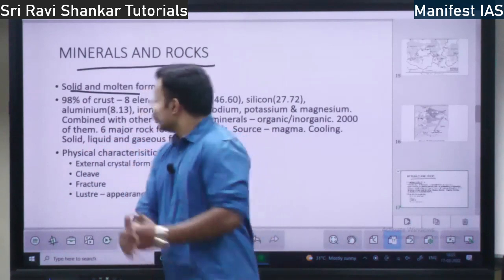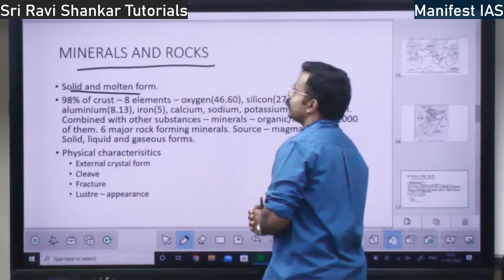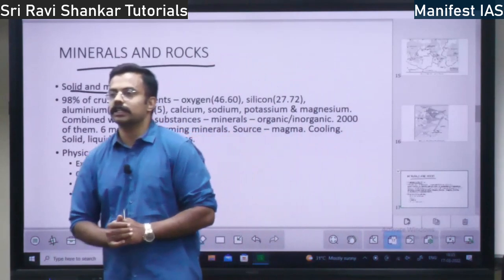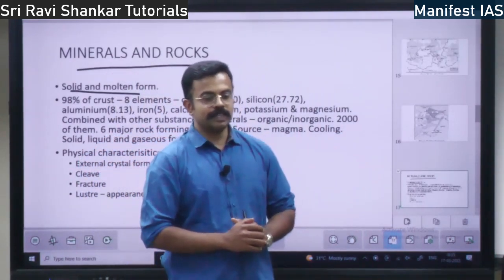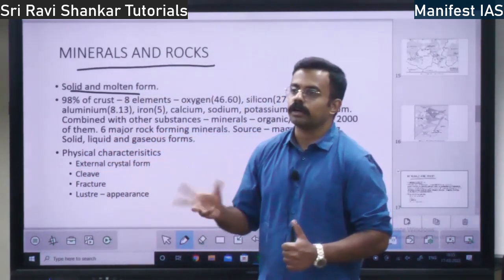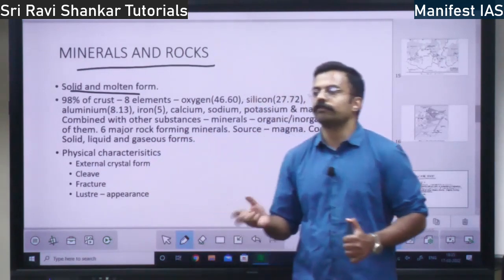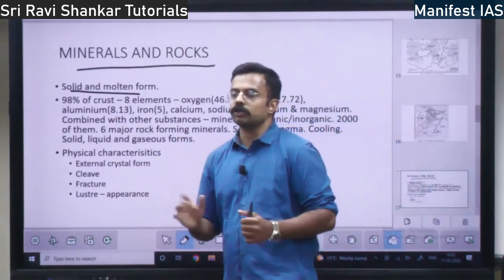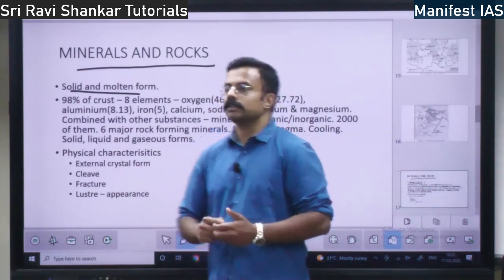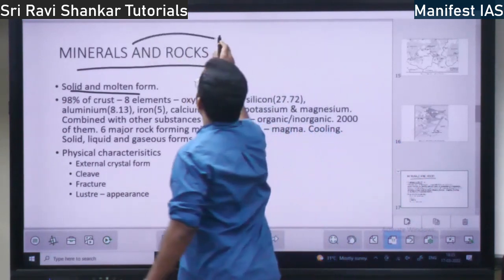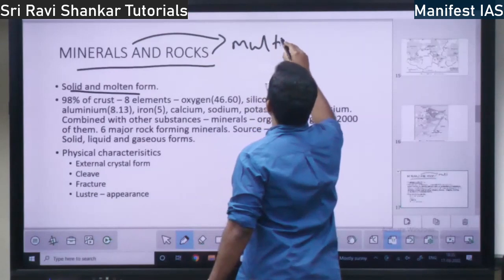So, minerals and rocks. What are the minerals? What are the rocks? Minerals means whatever iron ore, copper, whatever you find within the earth, those are the minerals. Minerals consist of multiple elements.